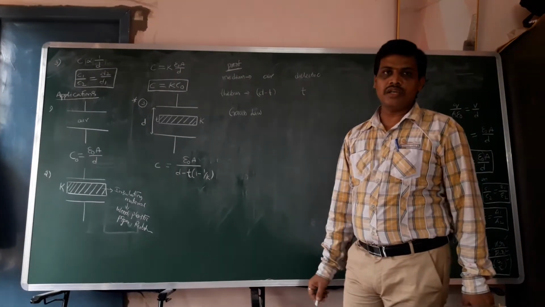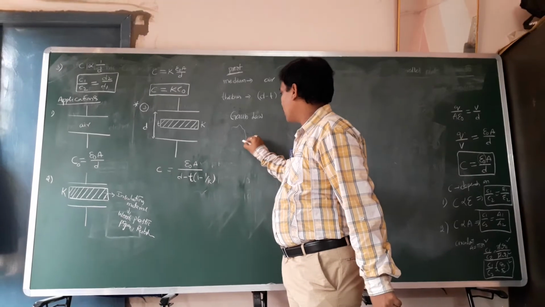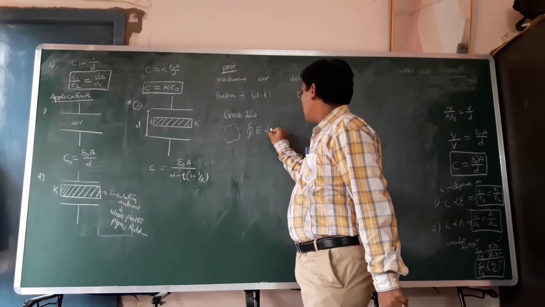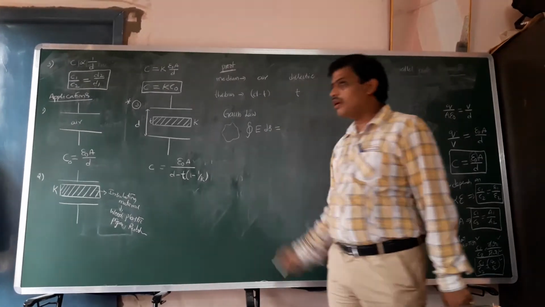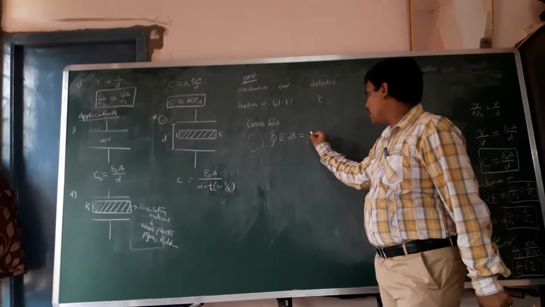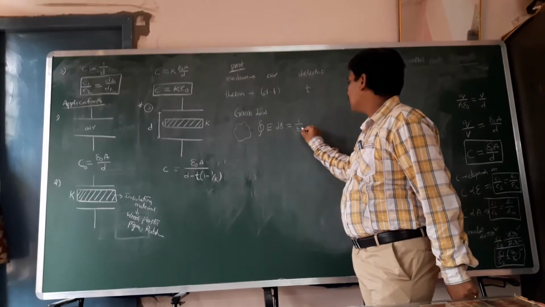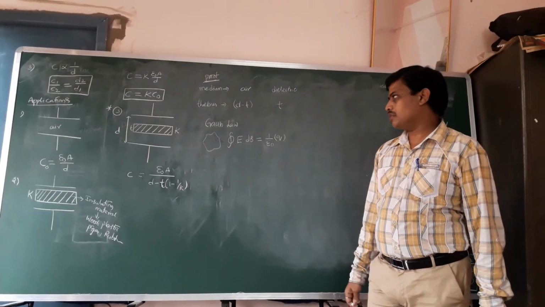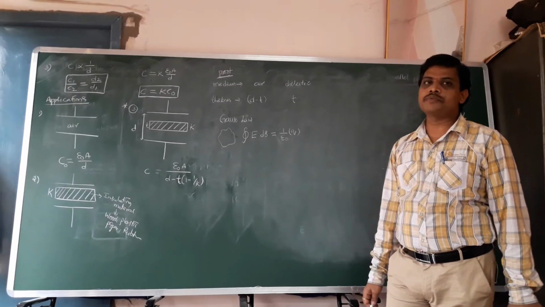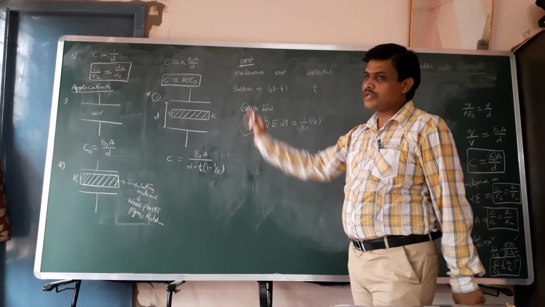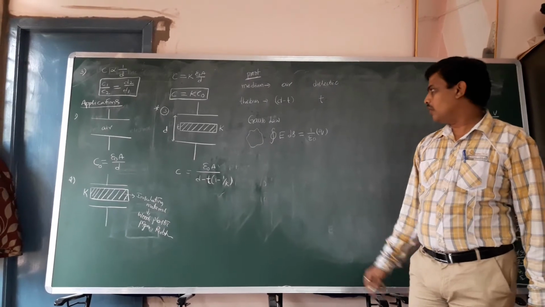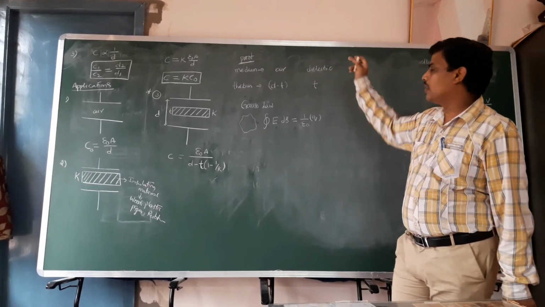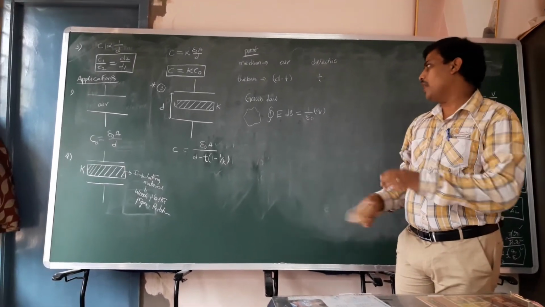What is Gauss law? Suppose for any closed surface, the surface integral of electric intensity is always equal to 1 by epsilon naught times the net charge enclosed in the surface. Integral E into ds is equal to Q by epsilon. By using this formula, you can derive the capacitance of the given application. So this E value can be calculated with respect to the air medium and with respect to the dielectric medium. With respect to the air medium, I am taking